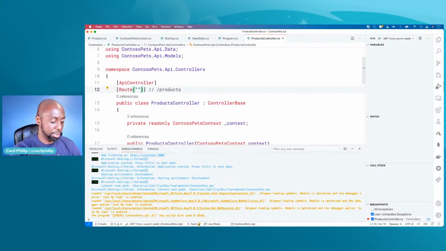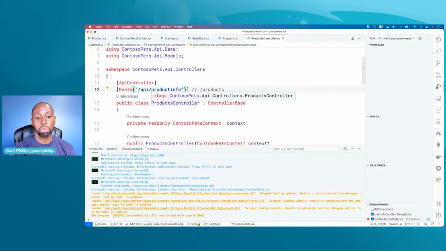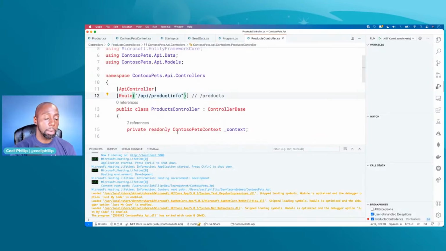So what if I wanted to change it, right? Instead of just going to products, I wanted to go to slash API slash products, right? Or what if I wanted to go to slash API dot product info, right? Like you can change that to be whatever you want. Now, there's pros and cons of using the token versus just using a hard-coded value. One, if you have a hard-coded value, then it'll pretty much be consistent. As you change the name of this controller and the name of other things that are inside of here, you don't have to worry about changes of your code actually affecting the changes in your route. Or, again, you might want to use the token, right?